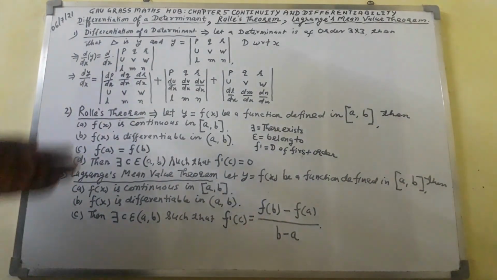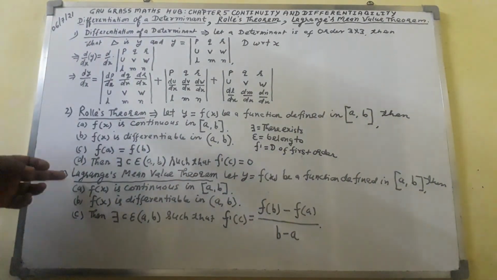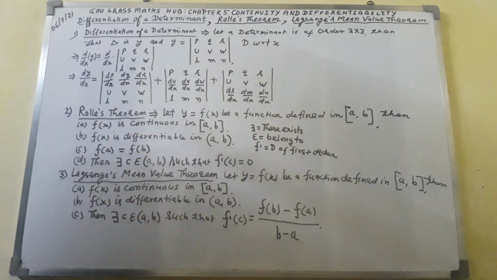Here you can see Rolle's theorem and Lagrange mean value theorem. Both theorems are similar.